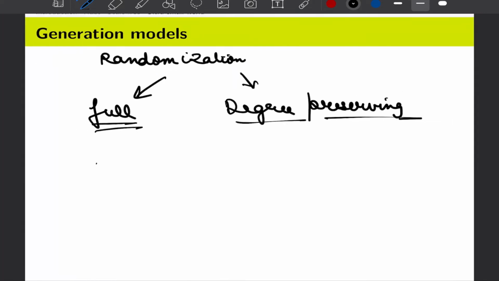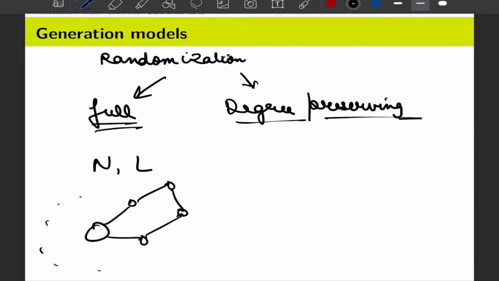Let us say that you have a network with n nodes and l links, and they are connected in some systematic way, or when you plot their degree distribution, it looks like a scale free network. This is an extended system; I am not drawing a full system here. So in full randomization, we say keep n constant, keep l constant, and randomly reshuffle the links. You draw this again, and there are 5 nodes here and you have to place 5 links.